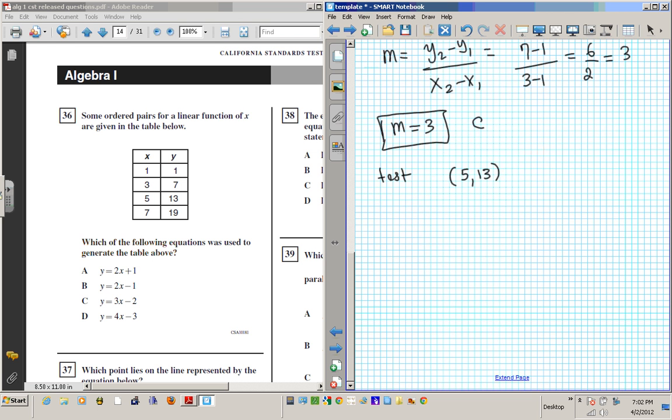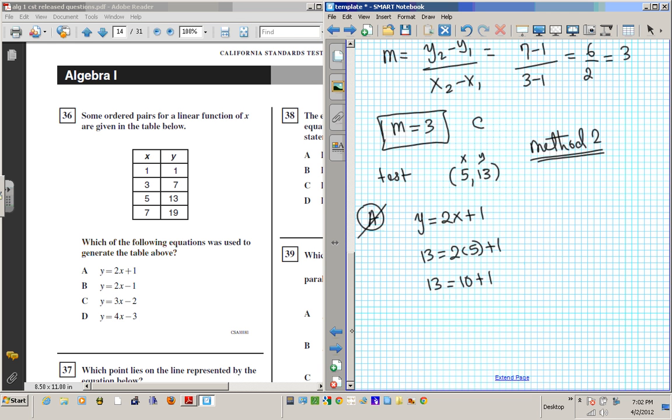So let's test (5, 13). I'm going to plug in 5 for x and 13 for y in all these equations. The one that works out is the answer, okay? So this is method 2 that I'm using here. This is another method of doing the same problem, okay? So I'm going to test A. A is y equals 2x plus 1. So I'm going to ask myself, is 13 equals 2 times 5 plus 1? Is 13 equals 10 plus 1? 10 plus 1 is 11, so A is wrong.